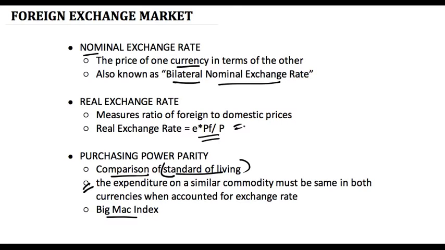So if a real exchange rate is 1, which means that there is purchasing power parity, which means that the expenditure on this one commodity called potato is similar or same in the two comparing countries. Whereas if it is not equal to 1, it means that there is no purchasing power parity, or the standard of living differs between these two countries. This is the difference between purchasing power parity and real exchange rate. The objective of measuring both is completely different. That is where the difference arises.